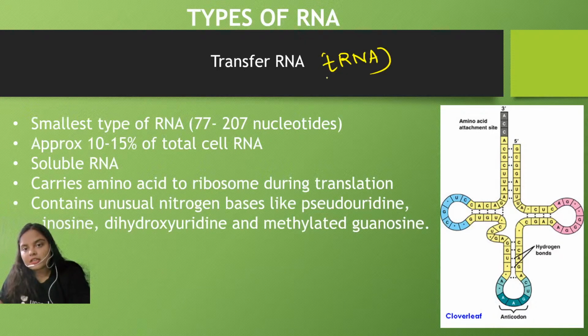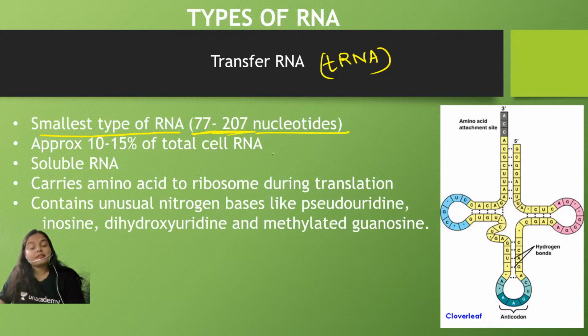Okay. Moving ahead towards the next type of RNA, the functional RNA, which is the tRNA, also known as the transfer RNA. From the structure point of view, it has the most complex sort of structure. See, tRNA is the smallest RNA. It is the smallest RNA because it is made up of only 77 to around 207 nucleotides. Okay, and talking about its abundance, it is present approximately in 10 to 15% of total cell RNA.